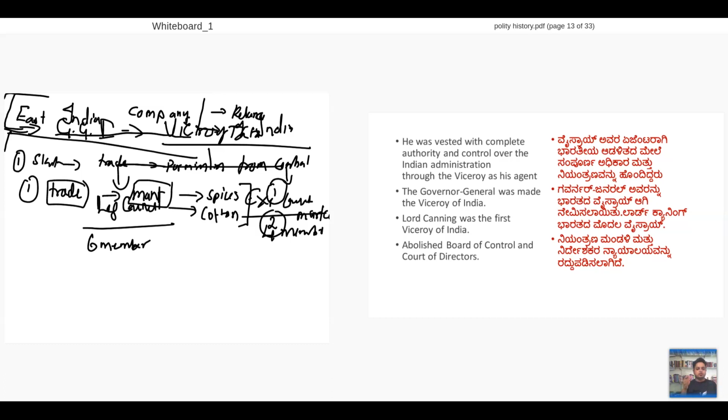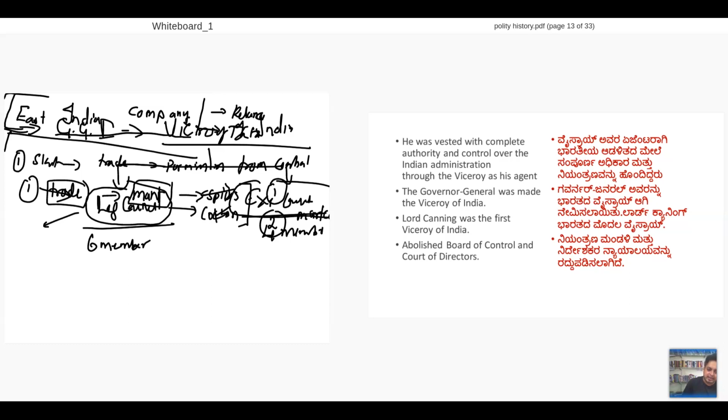So this is the new setup after 1858. Clear? Now, after 1858, things change. In the Legislative Council, members come, members go. In the Executive Council, members come, members go.